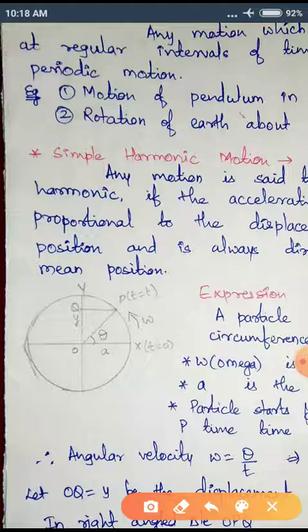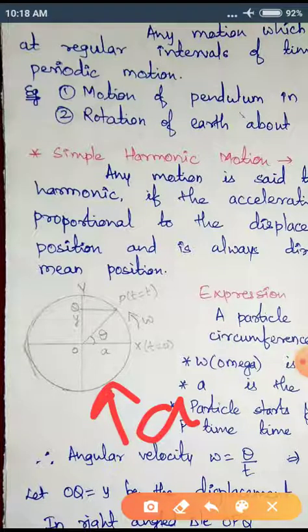Here you can see we have a circle whose radius is a units, and the particle is moving from point X to point P. So at t equal to 0, the particle is at position X, and at time t equal to t, the particle moves to point P. In this case, the particle is making an angle theta from X to P. The particle is covering the angle theta.